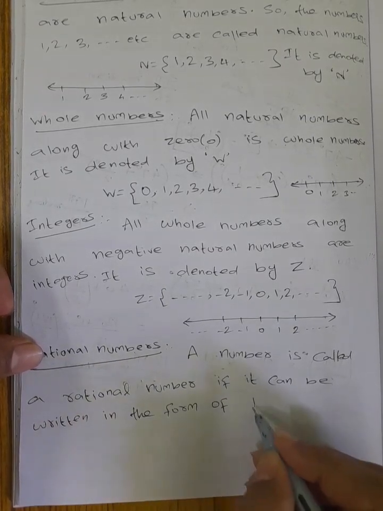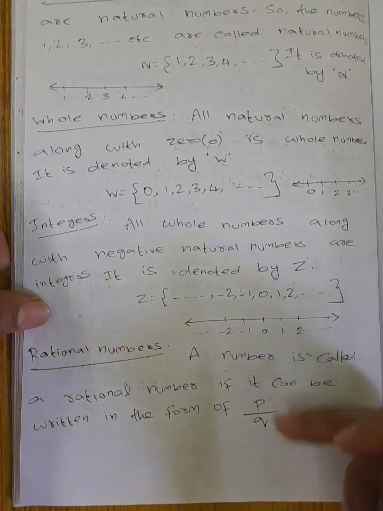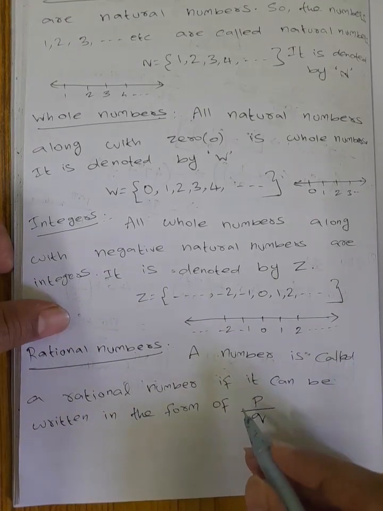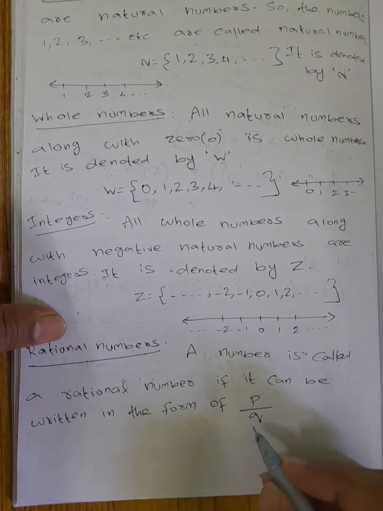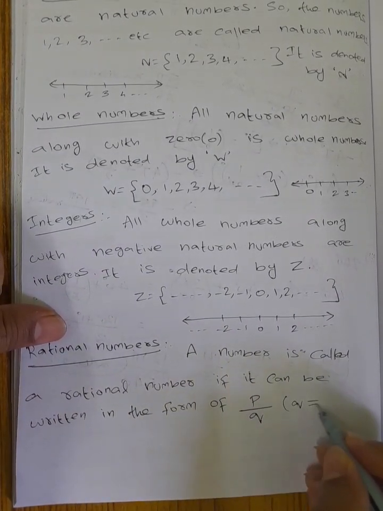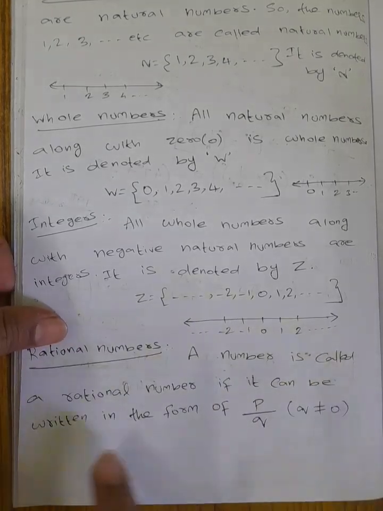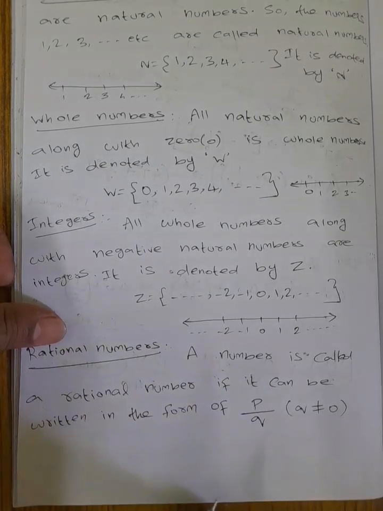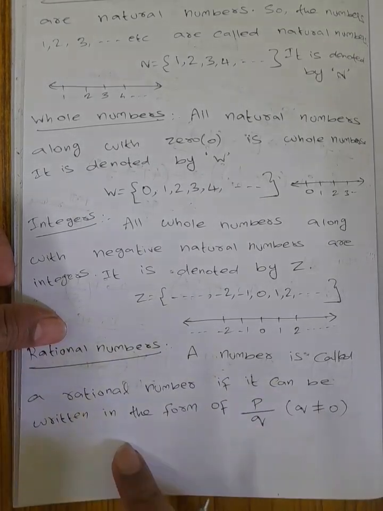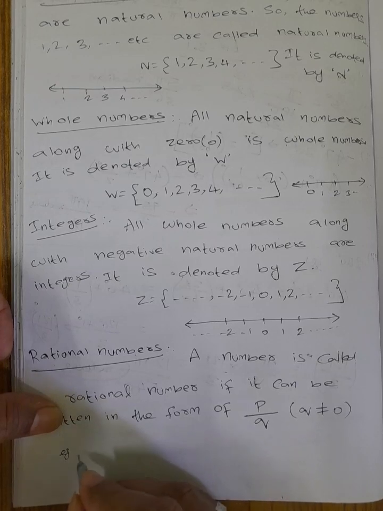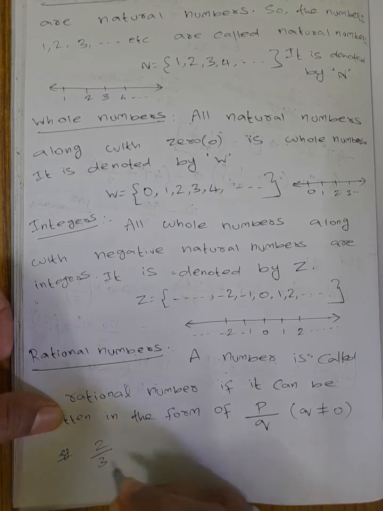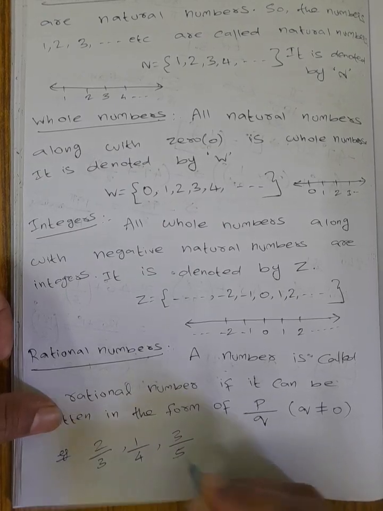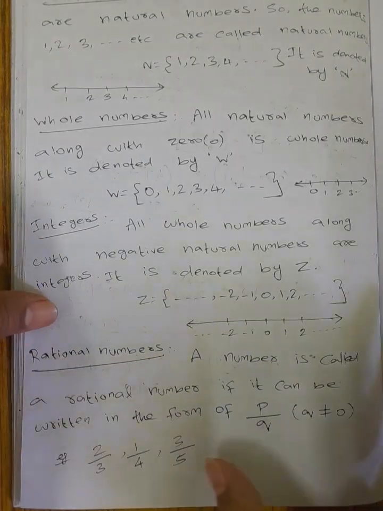p by q. Okay, so it is in the form of a fraction, p by q, where p is the numerator and q is the denominator, and q is not equal to 0. The denominator must not be equal to 0, because if the denominator is 0 the value will become not defined. For example, we can take 2 by 3, 1 by 4 and 3 by 5. We can take these as rational numbers.